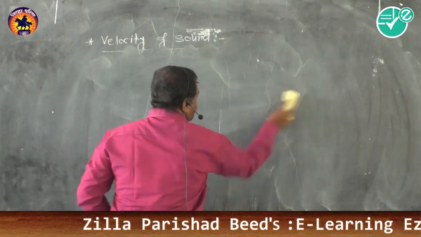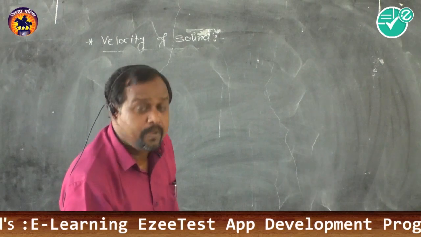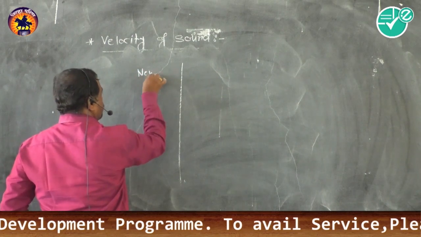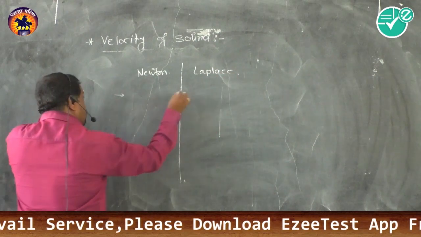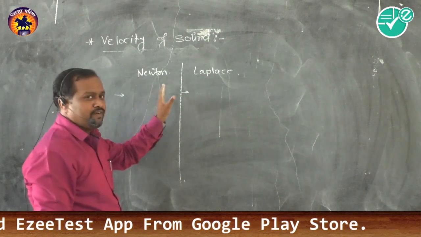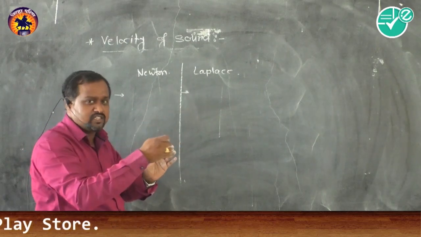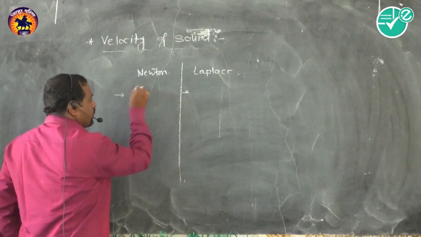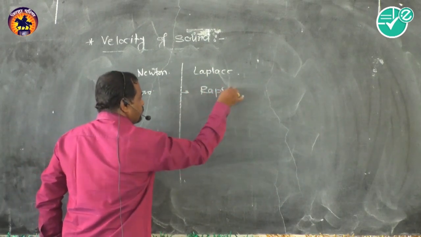Now just listen to one thing. Let us compare Newton and Laplace. Both give a relation for the velocity. A longitudinal wave is made up of compression and rarefaction. At compression the density is larger, at rarefaction the density is smaller. Now Newton considered the formation of compression and rarefaction a very slow process, whereas for Laplace it is a rapid process.